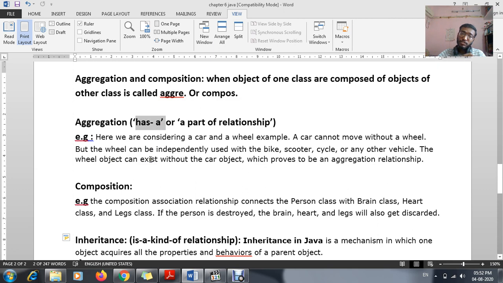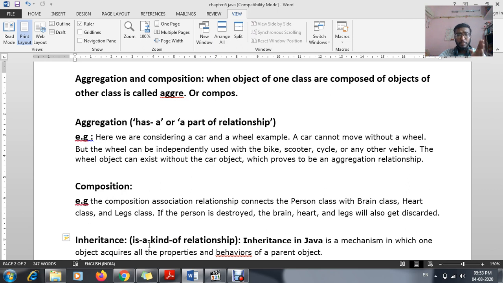Okay, now next topic is about your composition. Composition means, as a human being, as a person, we all are having body parts, brain, heart, legs, hands. Okay, just imagine if a person dies. If a person dies, so what happens, the whole function will be stopped. Okay, this means the whole function is stopped and it is not useful. This relationship is known as your composition.